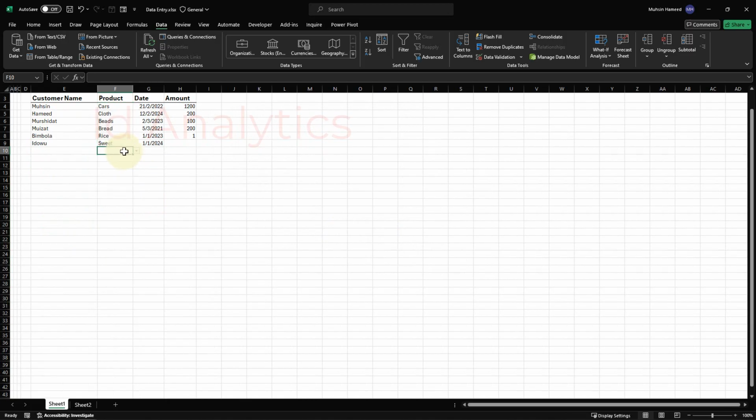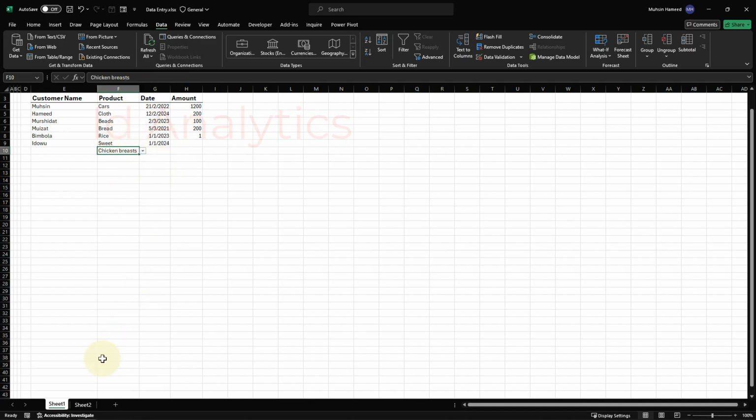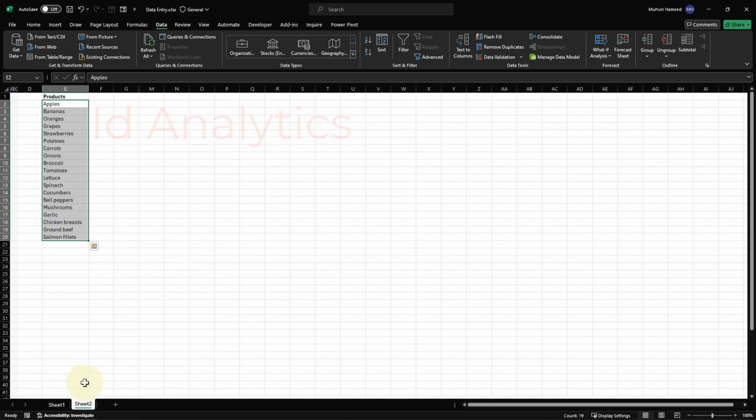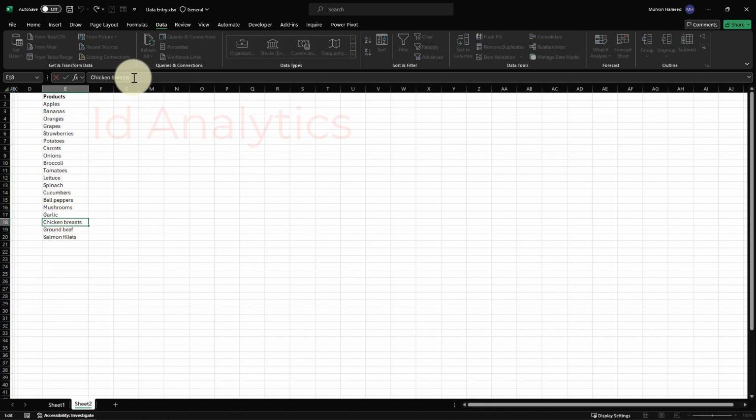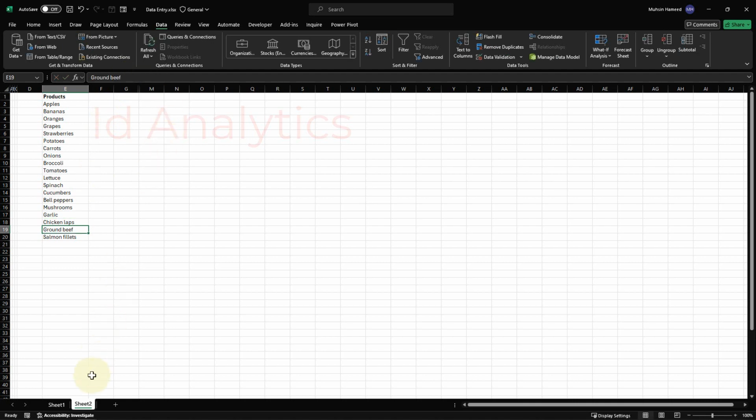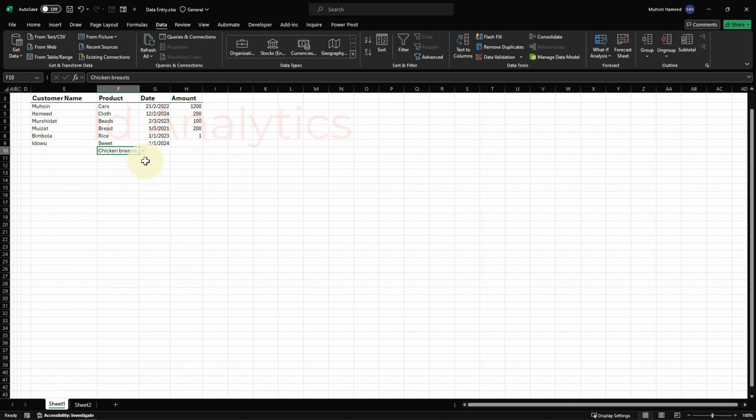Once I click on OK, I now have a drop down that allows me to select from any item that I have based on what I have on my list. So now I have chicken breast here. If for whatever reason the product name changes, so instead of it being chicken breast, we just call it maybe chicken labs, this is expected to update here.